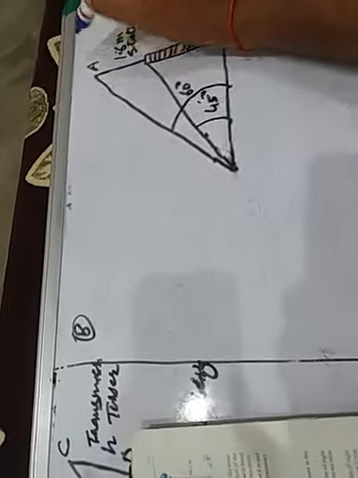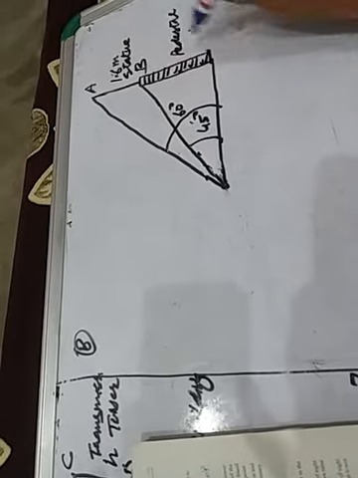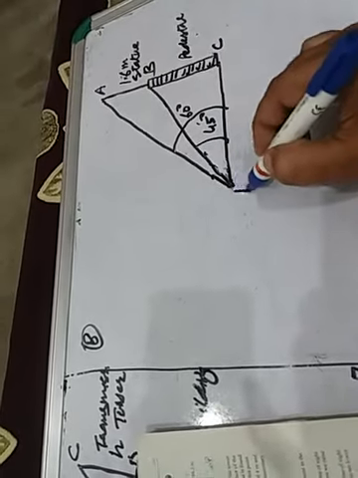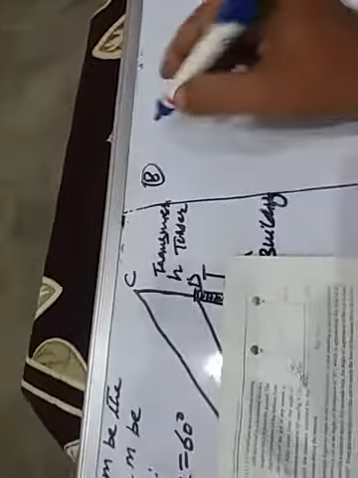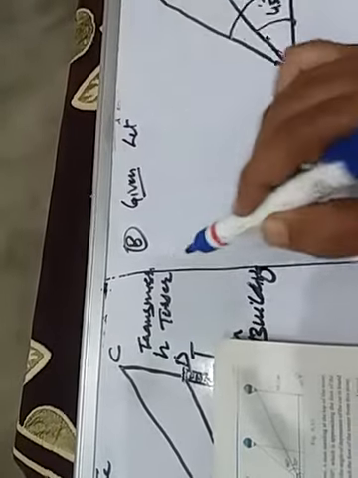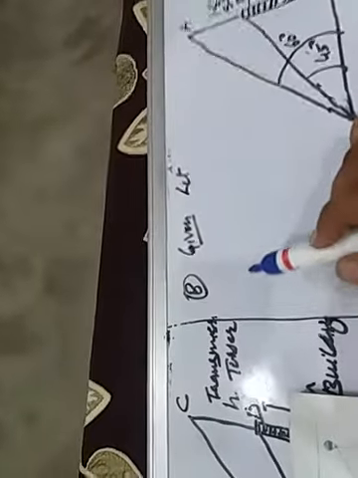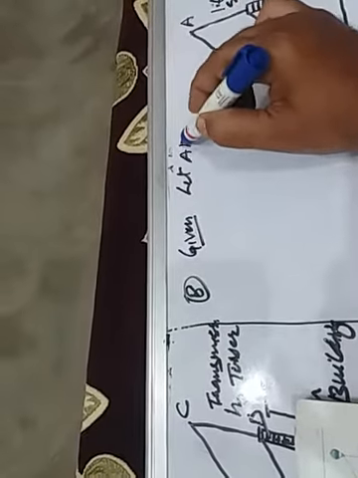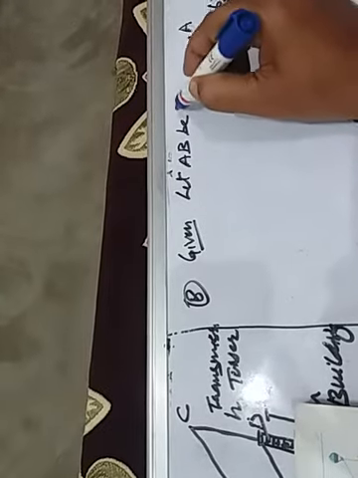Now let us give the names A, B, C, and this is D. Now, children, what is given?